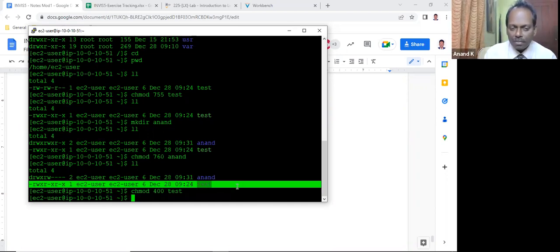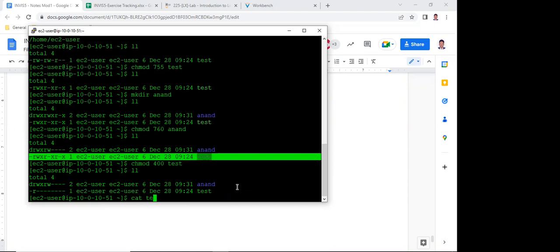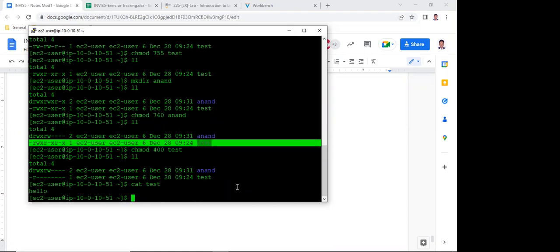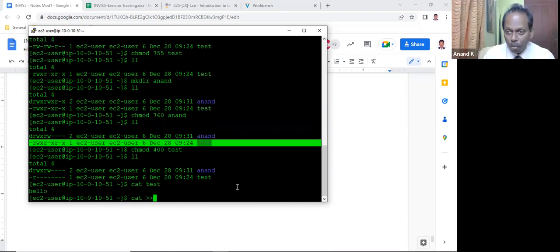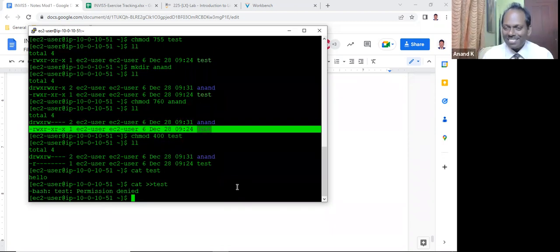Let me see. Did you see? Only read means that if I try to add data into this file, will it accept now? No. You can see the contents of the file, right? If I try to add more contents to this file, will it accept? No, let us see. What did it say? Permission denied, because you made it read only, even for the owner.